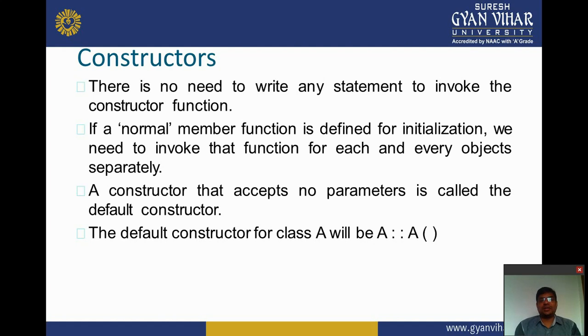So the default constructor for a class A is called as in the PPT.